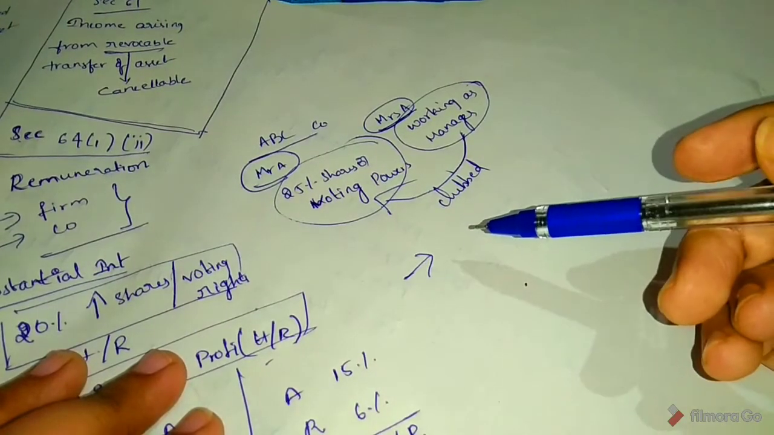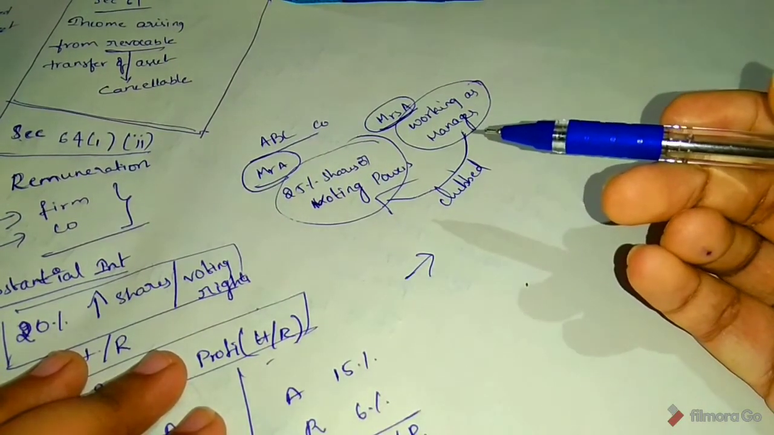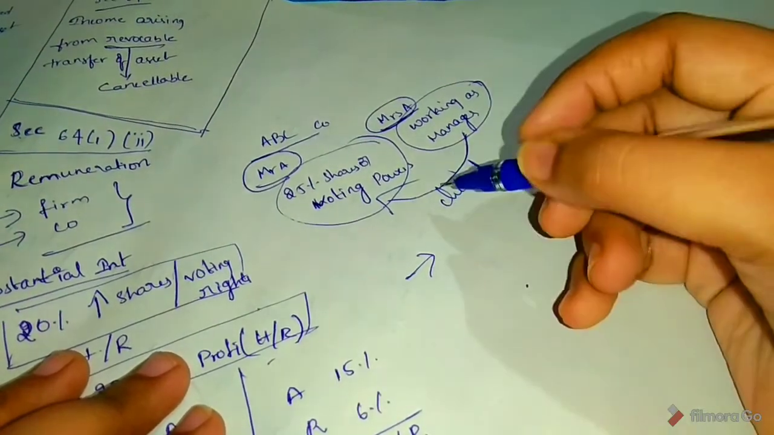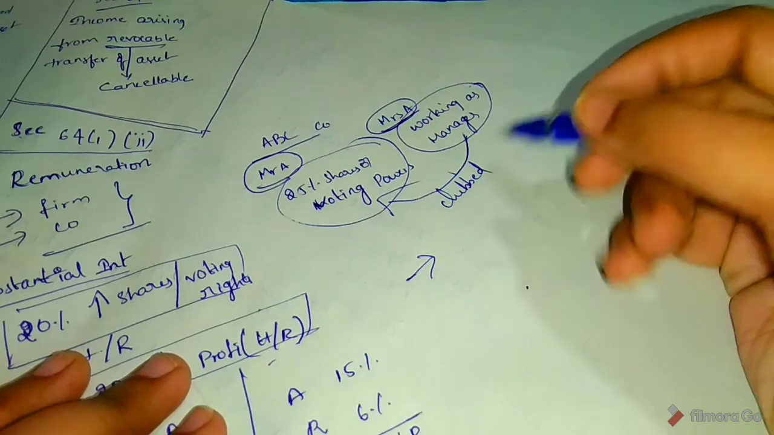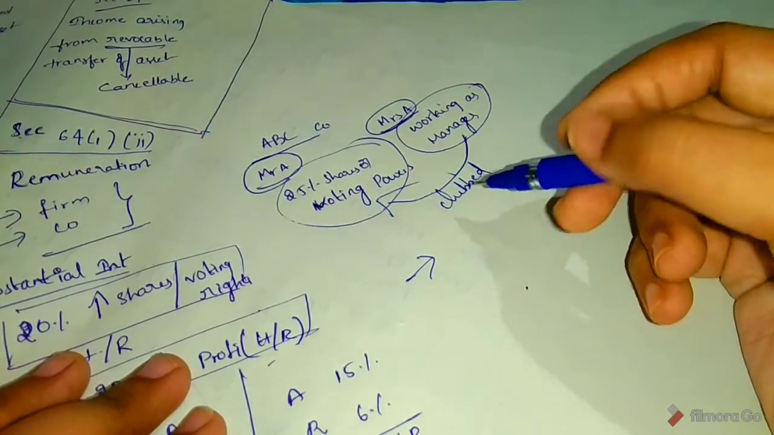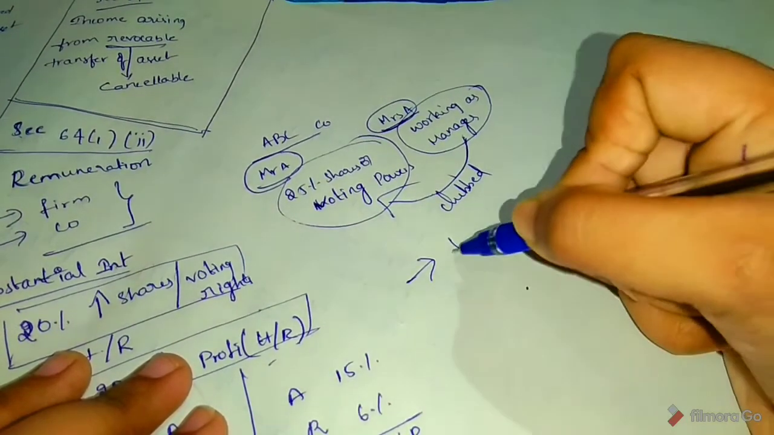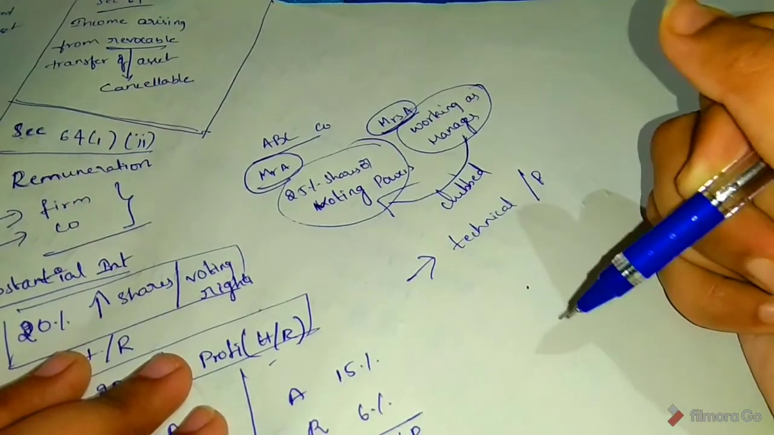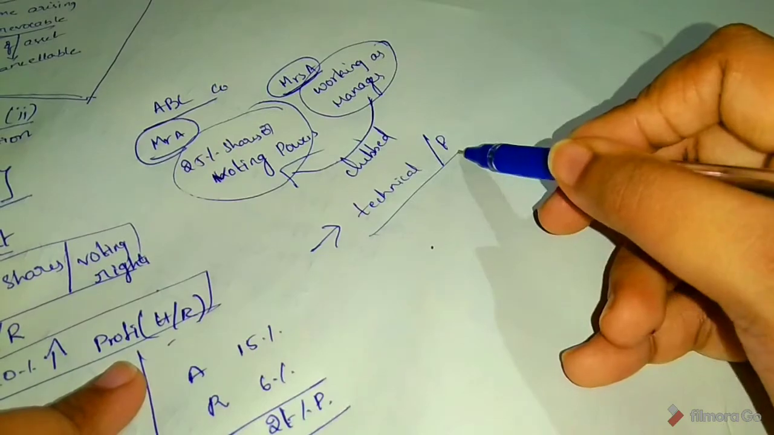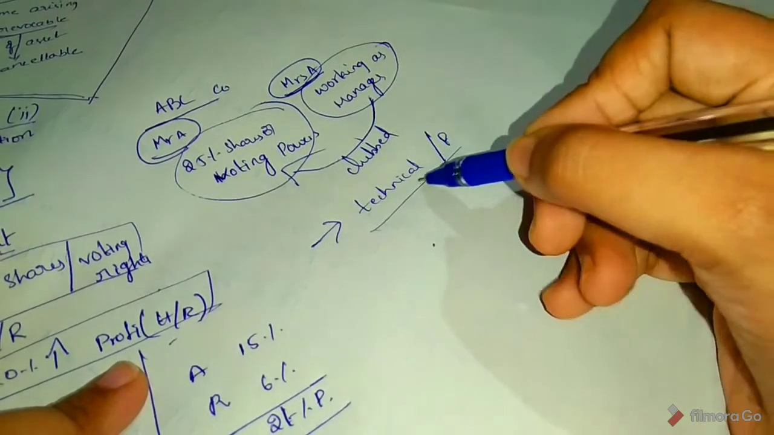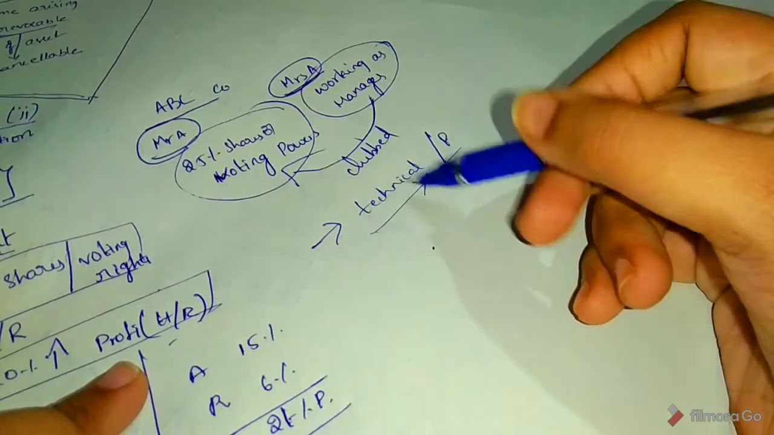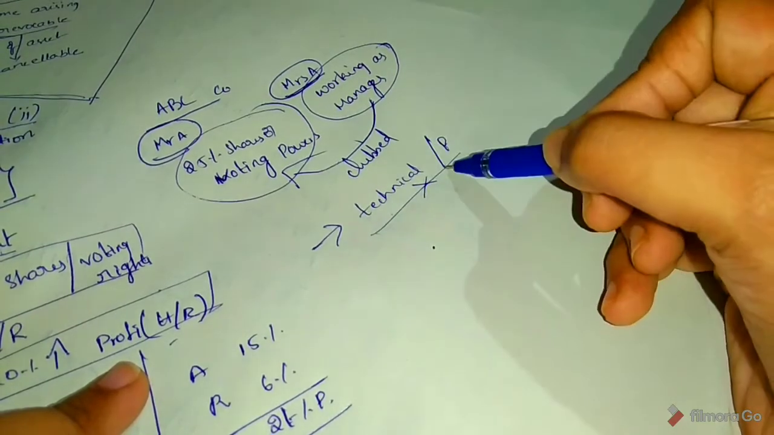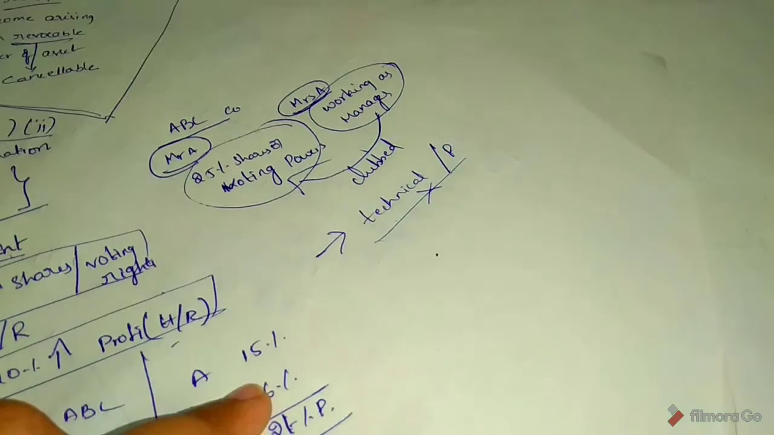But this section gives some relief to the spouse. Clubbing provisions will not apply if the spouse receives remuneration on the basis of technical and professional qualification. So they need not include it. So clubbing provisions will not apply if the spouse earns income on the basis of technical and professional qualification.